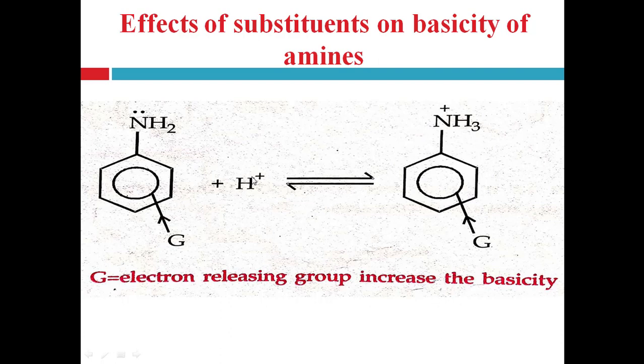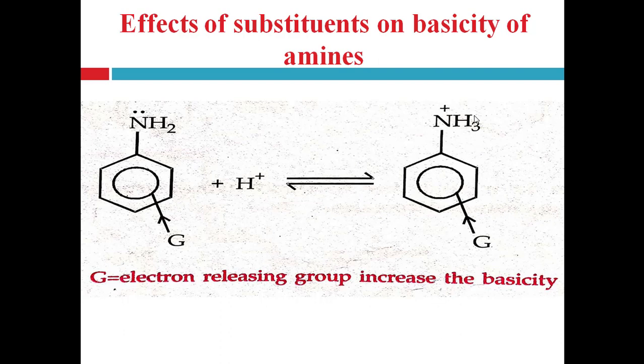First of all, it gets easily protonated because the electron releasing group increases the electron density on the nitrogen atom, increasing the availability of the lone pair for protonation. After protonation it forms the anilinium ion.